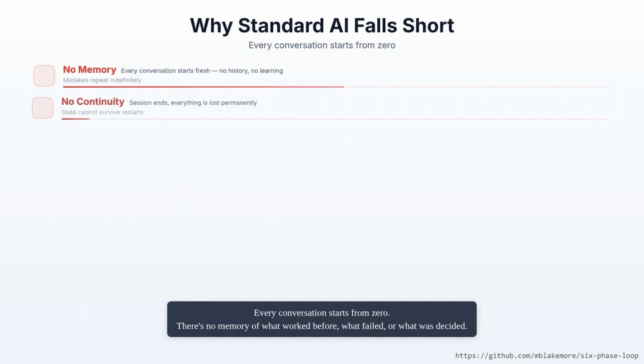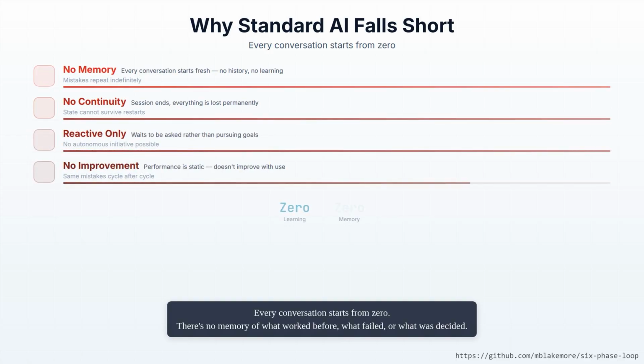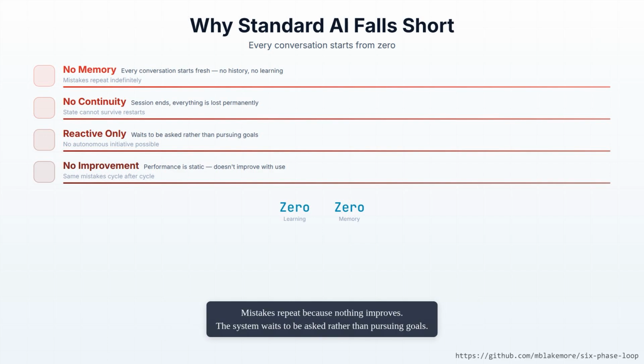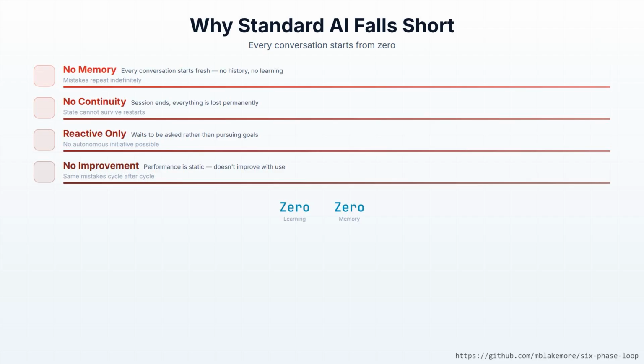Here's the core problem with standard AI assistants. Every conversation starts from zero. There's no memory of what worked before, what failed, or what was decided. Mistakes repeat because nothing improves. The system waits to be asked rather than pursuing goals. And when the session ends, everything is lost. For simple tasks, this is fine. For complex ongoing work, it's a fundamental limitation.